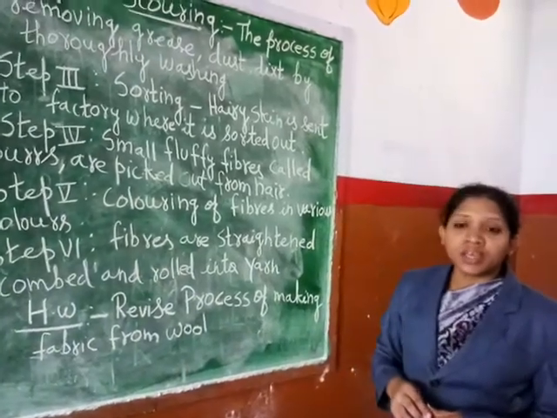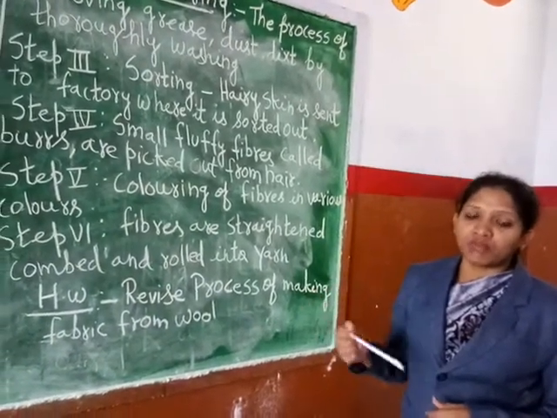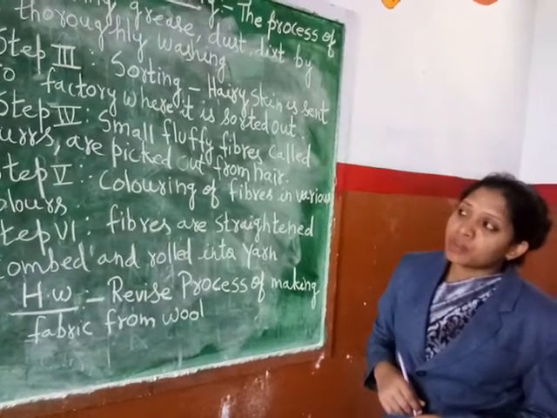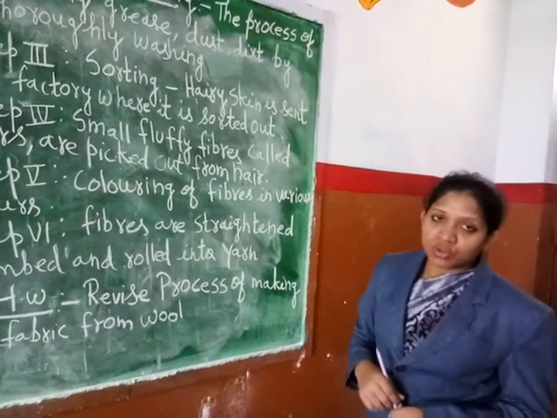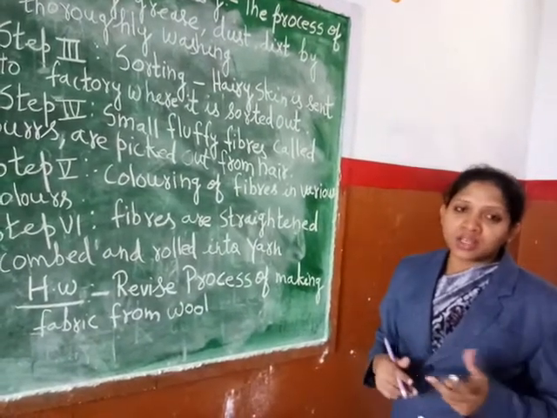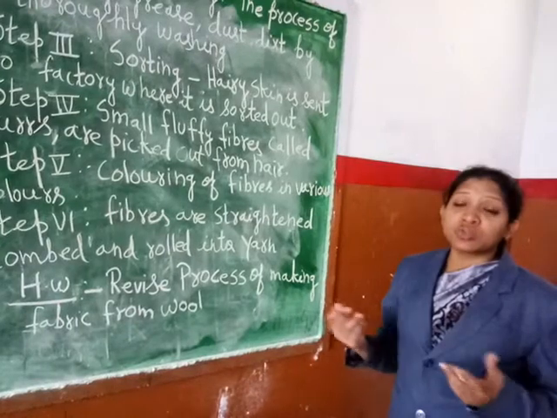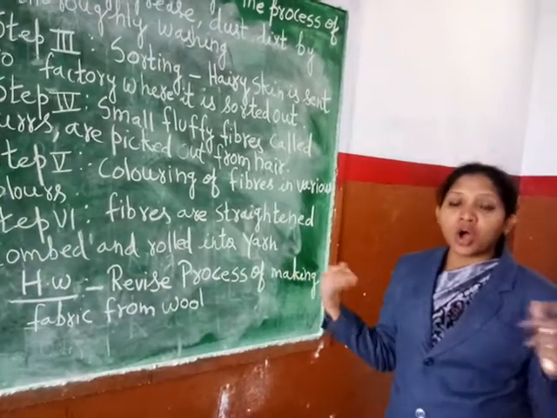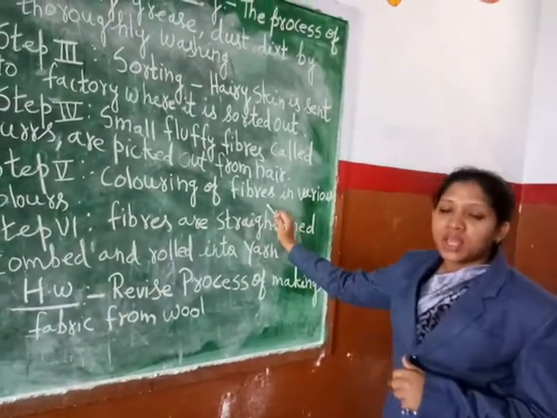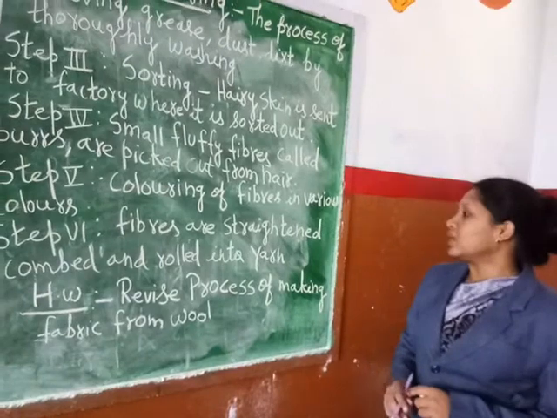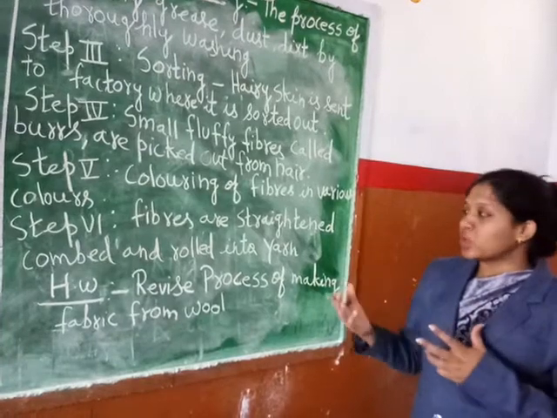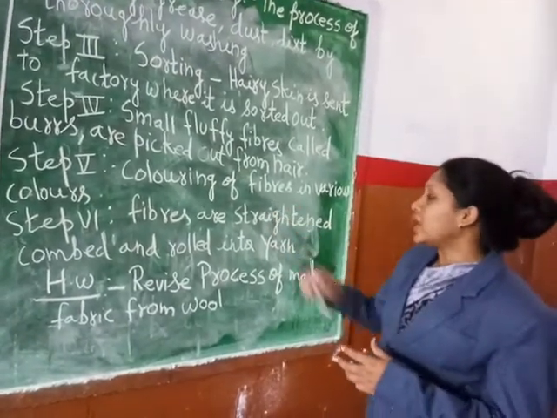Okay. And in step 5, what will we do? Now whatever hair we have obtained from the animals, which animals? From animals like camel, yak, goat, sheep, llama, alpaca, etc. Okay. So all that hair will be either white or black in color. So if we want to make sweaters or woolen clothes in different colors, how can we do it? By coloring it. Okay, coloring of the fibers. And this is done by the process of dyeing. Understood?